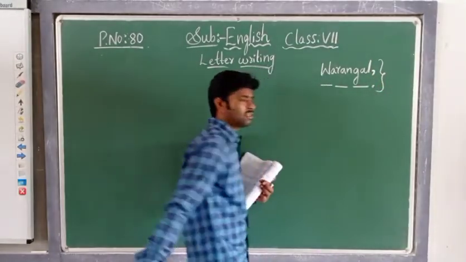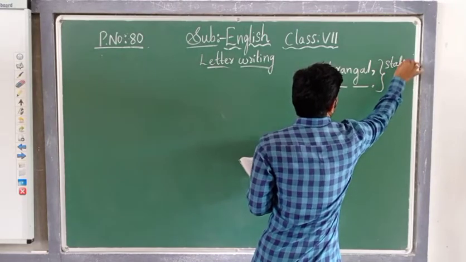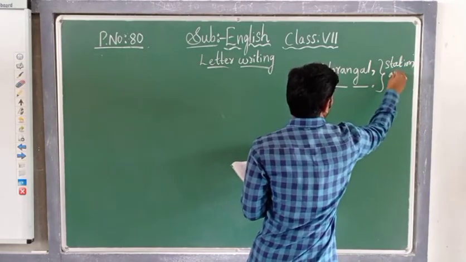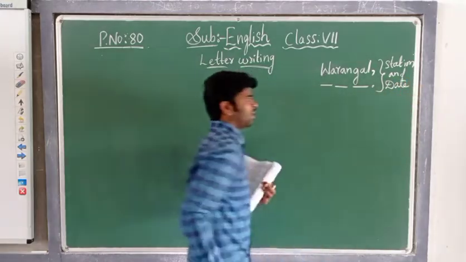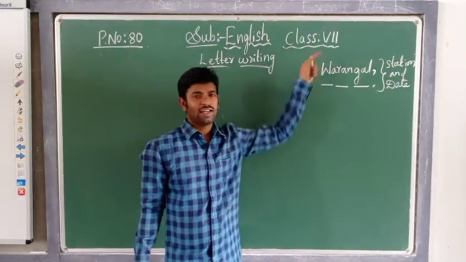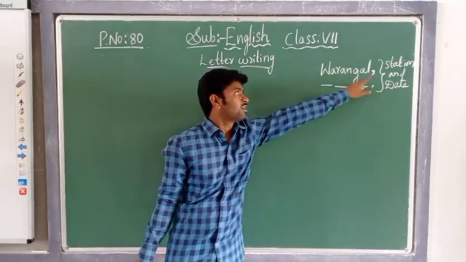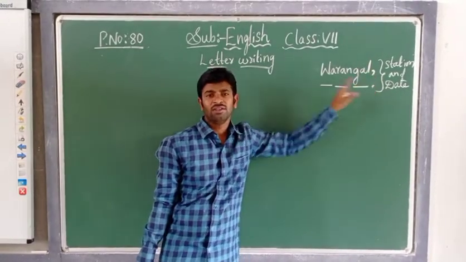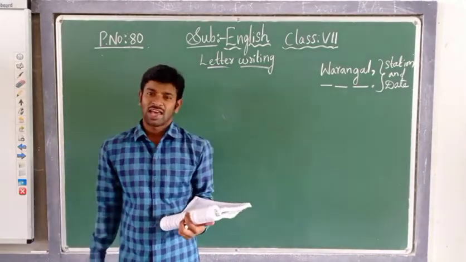Okay, this is the first step, no? So this is called the station and date. In every letter, it is very important, children. In every letter, you should mention the station and date. Okay, and don't forget to keep the comma and full stop, children. Now goes to the salutation.